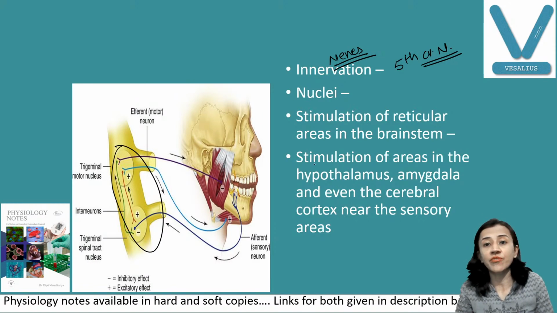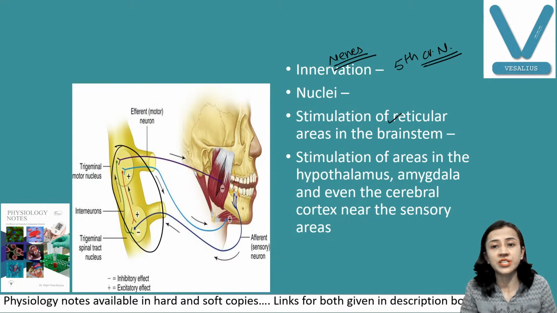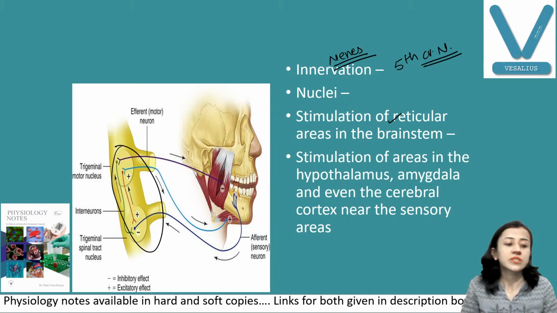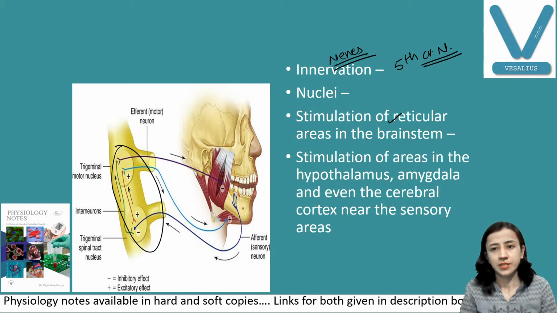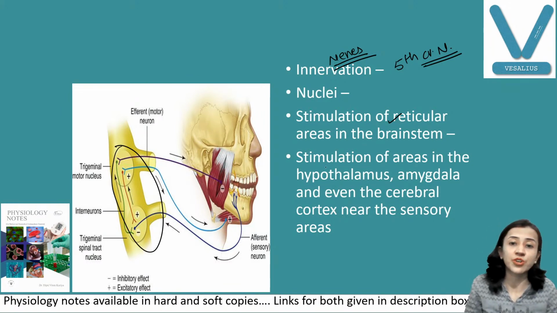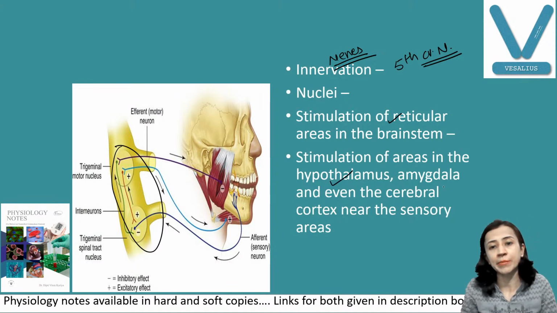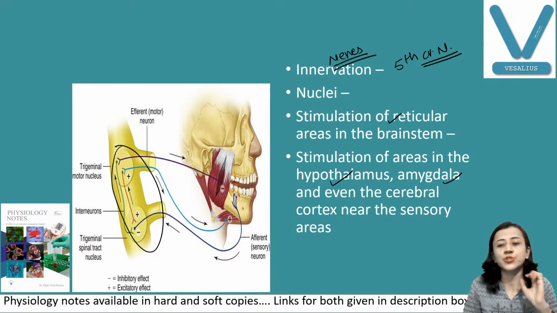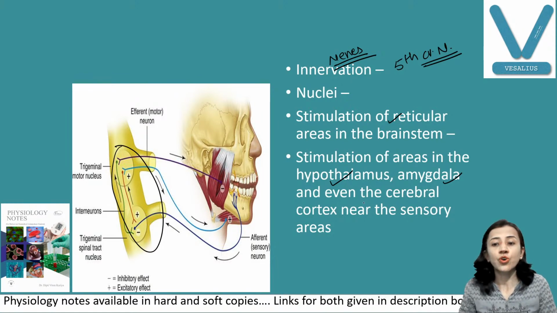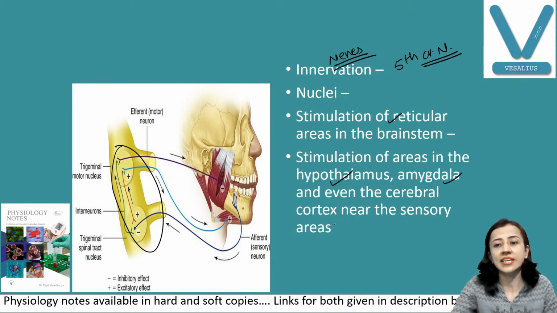And when we are stimulating the reticular formation areas in the brain stem, the taste sensory centers, they cause rhythmic chewing movement, as well as stimulation of the areas of the hypothalamus, amygdala, and cerebral cortex near the sensory area for taste. That also causes movement like chewing. Okay, so this is your chewing reflex, which is important.